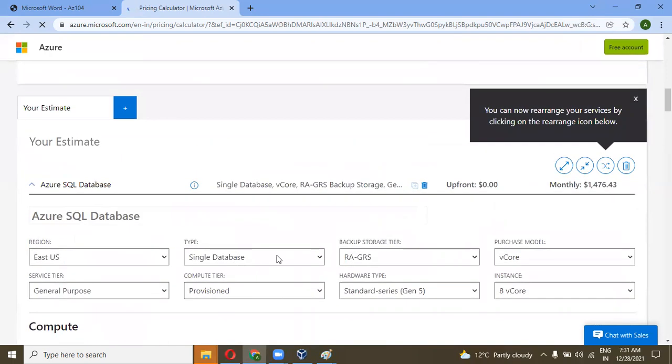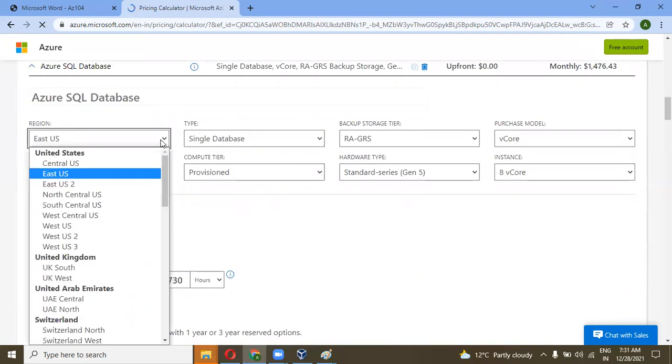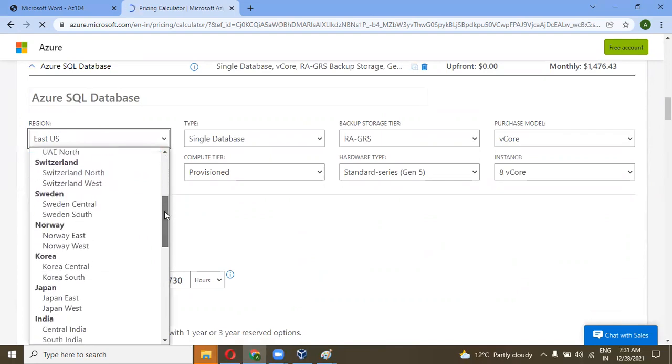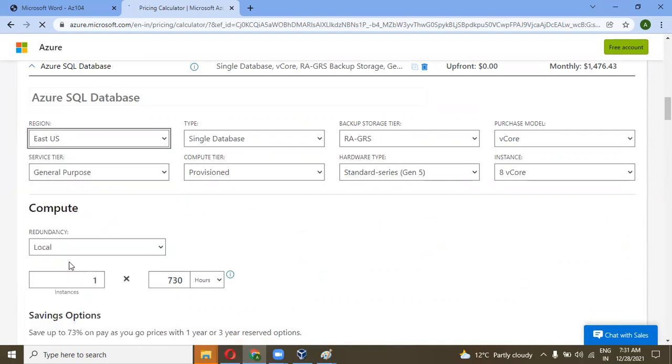My region is Central India, and the database is single vCore.